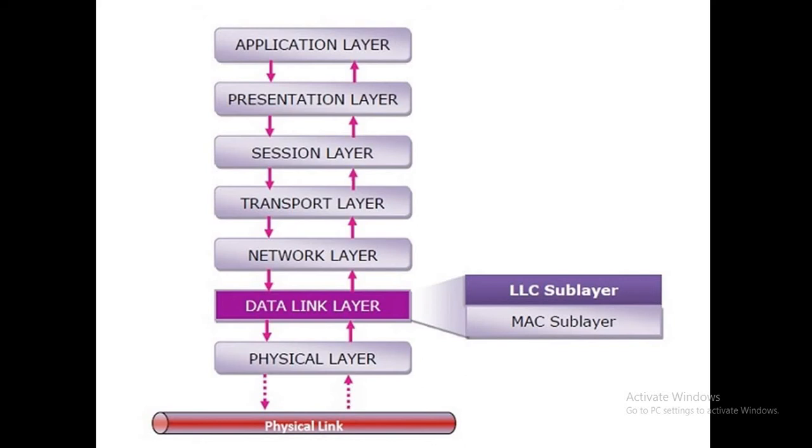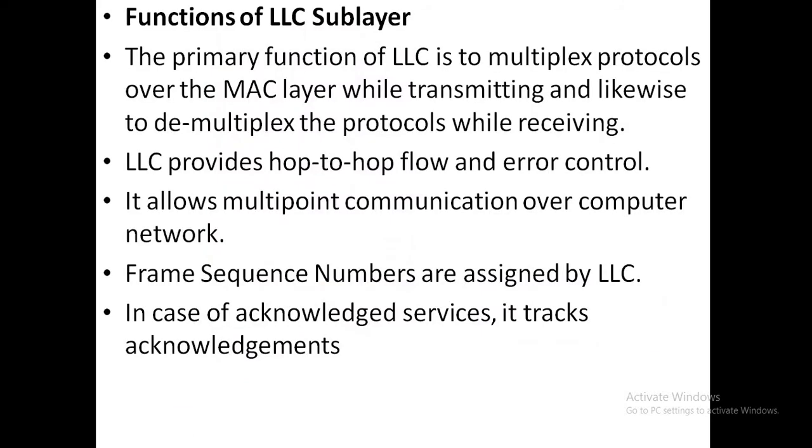That means it receives the network packets from the network layer, and after receiving the packets, it converts them into frames, then gives a sequence number, and then the frames are transmitted from one location to another, towards the physical layer.